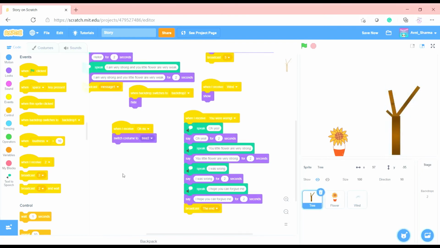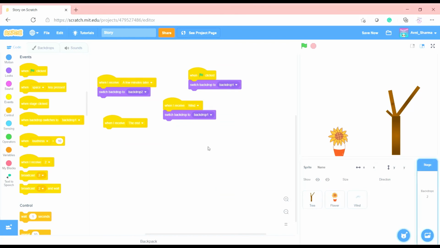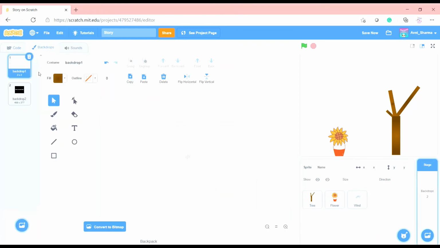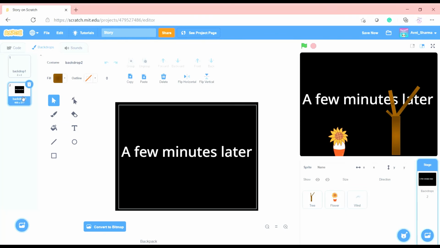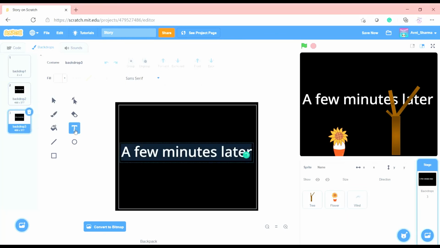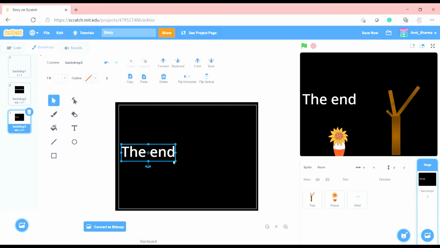First we will wait for 1 second. The end. So now let's make a new costume. Few minutes later, click on the text icon and name it the end. Then click there and voila.